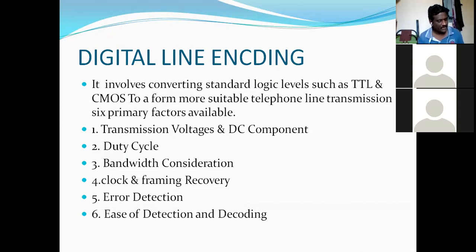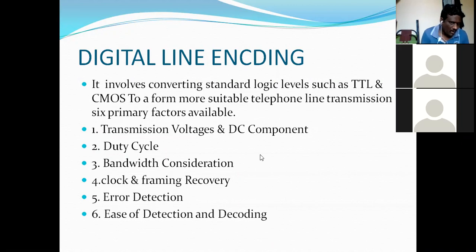The third one is bandwidth consideration. The next one is clock and framing recovery. The next one is error detection, then ease of detection and decoding. These are the factors of digital line encoding.